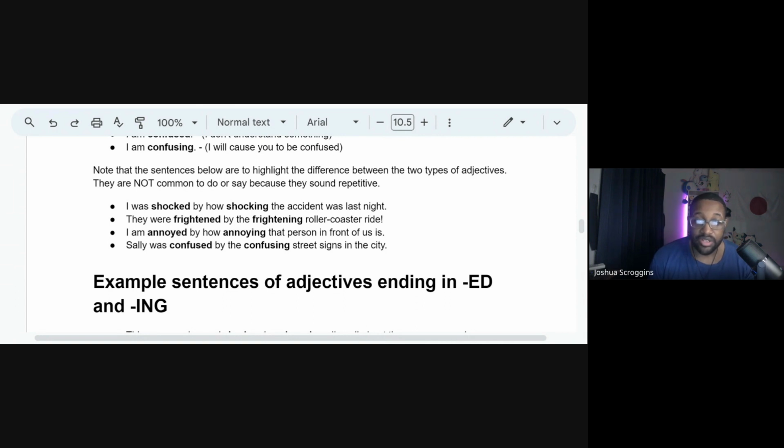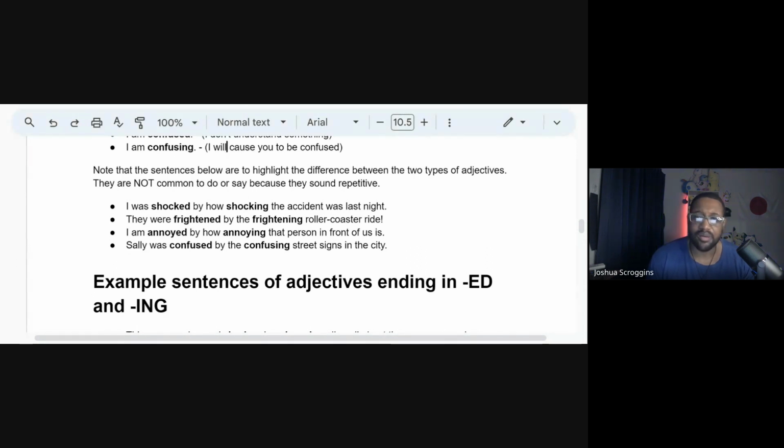Okay, so note that some sentences below highlight the difference between the two types of adjectives. They are not common to do or to say because they sound repetitive. So right here, I was shocked by how shocking the accident was last night. Grammatically correct, but because we have shocked and shocking in the same sentence, this wouldn't be natural to say. We try to avoid the same words twice in the same sentence, especially when you learn how to write.